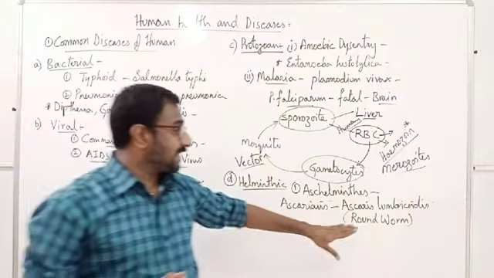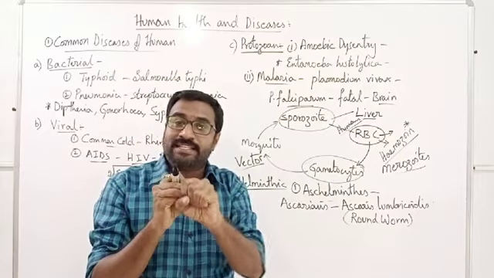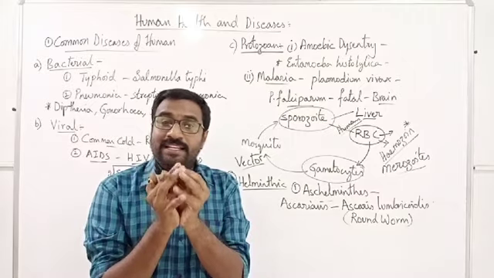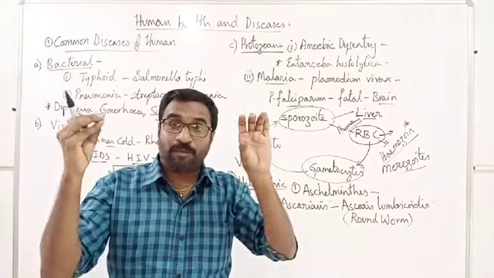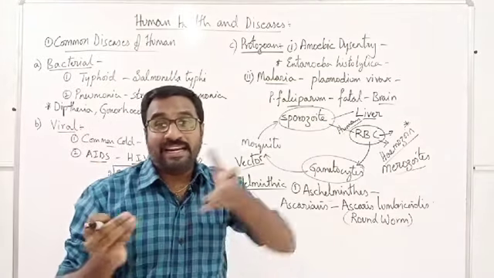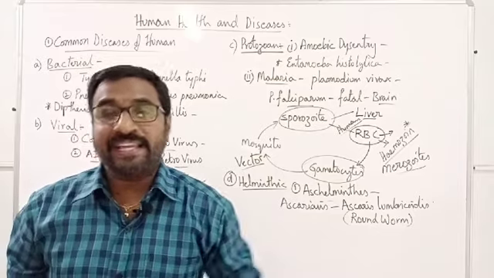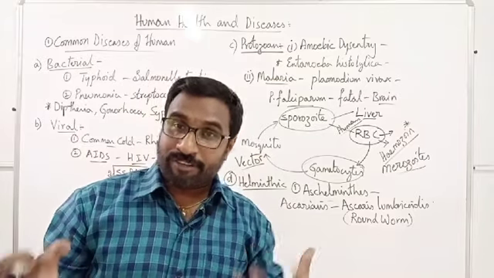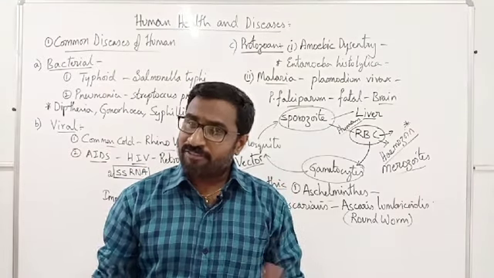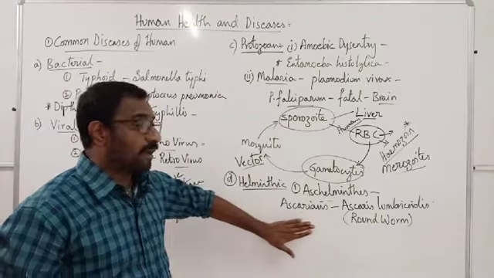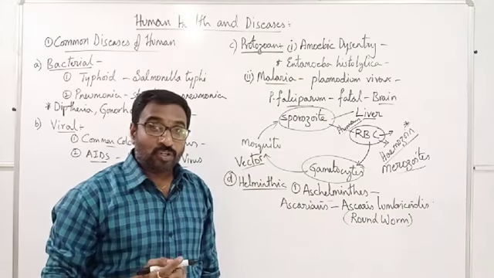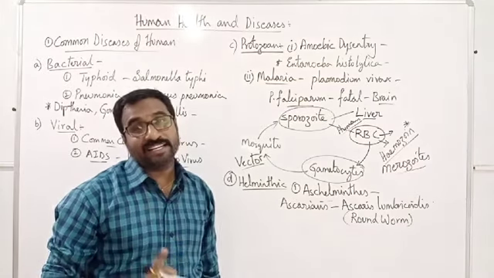Sometimes you can see these roundworms present in the small intestine and they will suck away the blood of the human. That particular organism will proliferate in such a way that sometimes they will block the small intestine and not allow the food passage, and the symptoms will be abdominal pain. Not only that, frequent fevers, muscle pains, loss of appetite, not feeling like eating, stomach fullness, all those problems will be there for this roundworm infection called Ascaris lumbricoides. So, which organ will it affect? It is the small intestine.